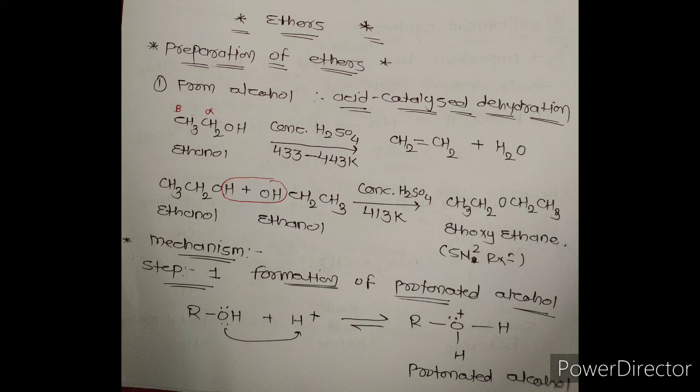Now we will discuss the mechanism. First step is protonation of alcohol. Second step, nucleophilic attack, and the third step, removal of proton. Here, in the first step, when alcohol reacts with a proton, or we can say H plus ion or acid, it forms protonated alcohol. Alcohol means OH and protonated means an extra hydrogen is attached to oxygen. It is called protonated alcohol.